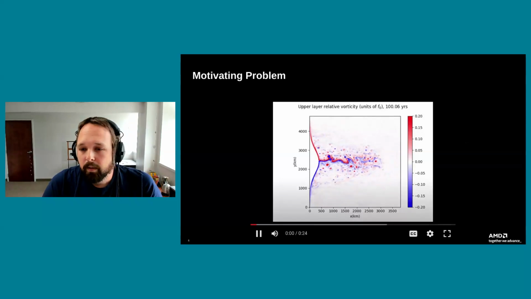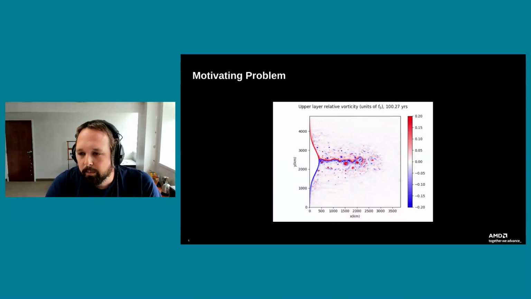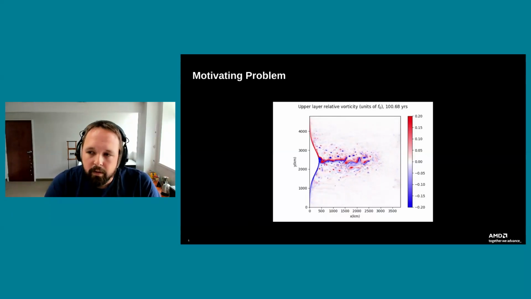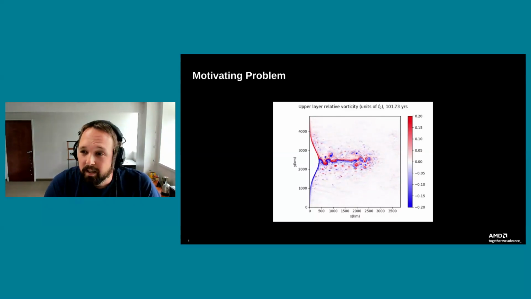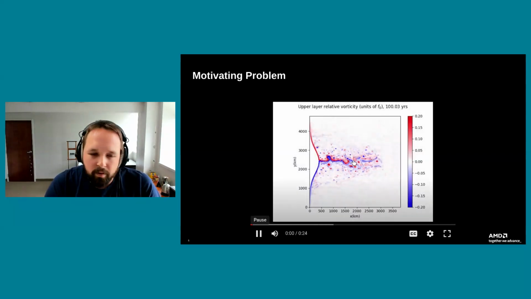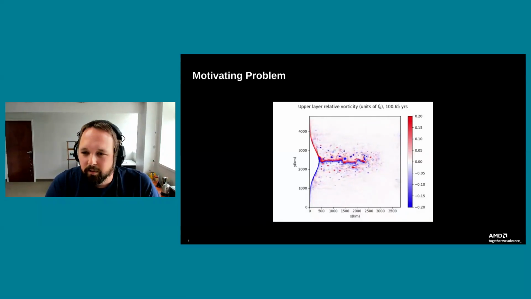So the motivating problem: in the oceans and the atmosphere, there is a variety of circulation patterns. One way that researchers who develop numerical models assess the validity of the code is to look at kinetic energy spectra. What we're looking at in this video is what we call the vorticity. It tells us at each grid cell how much circulation there is in the flow. If I play this again, you'll see various size red blobs and blue blobs, and all of this is in some sense related to the amount of energy at varying length scales in the fluid flow.